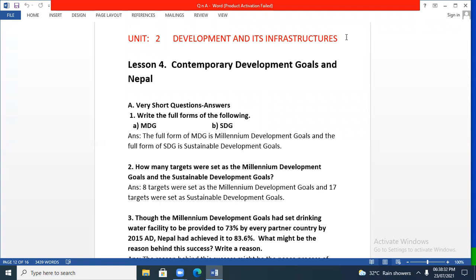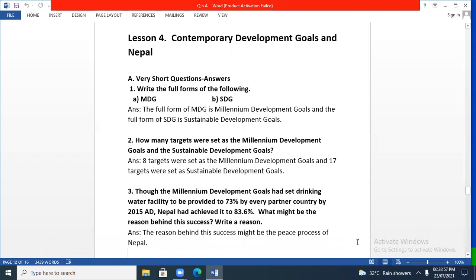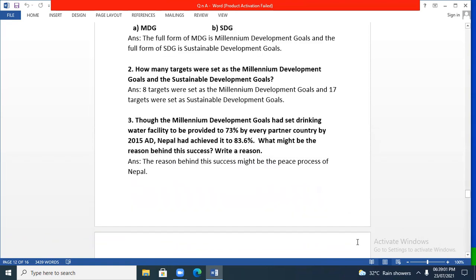Question number 3. Though the Millennium Development Goals had set drinking water facility to be provided to 73% by every partner country by 2015 AD, Nepal had achieved it to 83.6%. What might be the reason behind this success? Write reason. So the question is long, but the answer is not that long. It's a very short question, so you can write the answer in one line. The reason behind this success might be the peace process of Nepal.